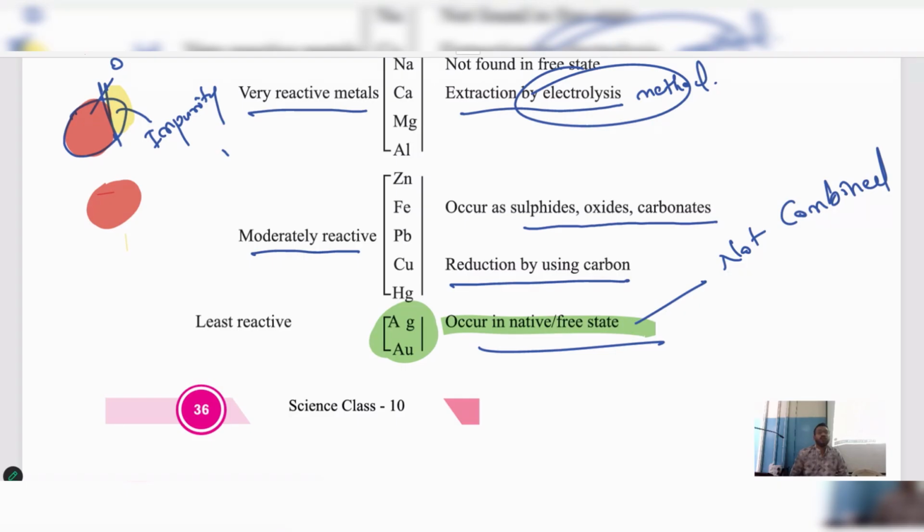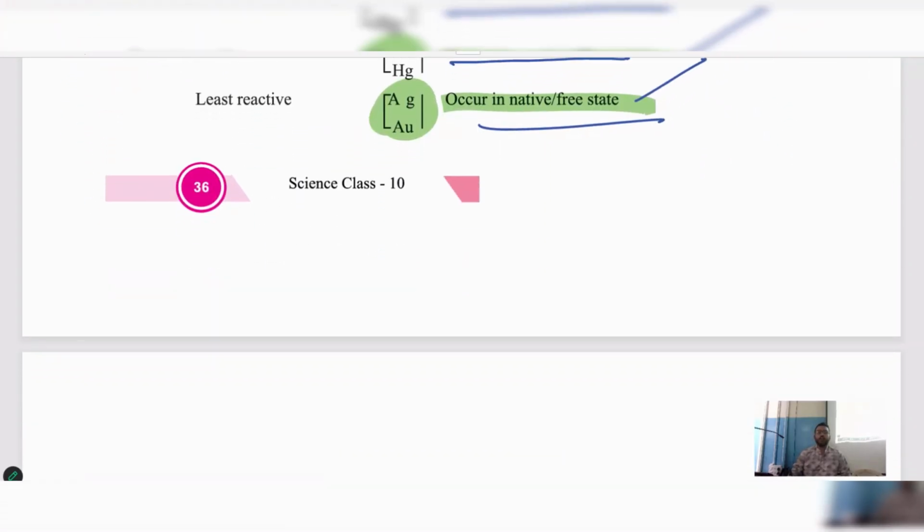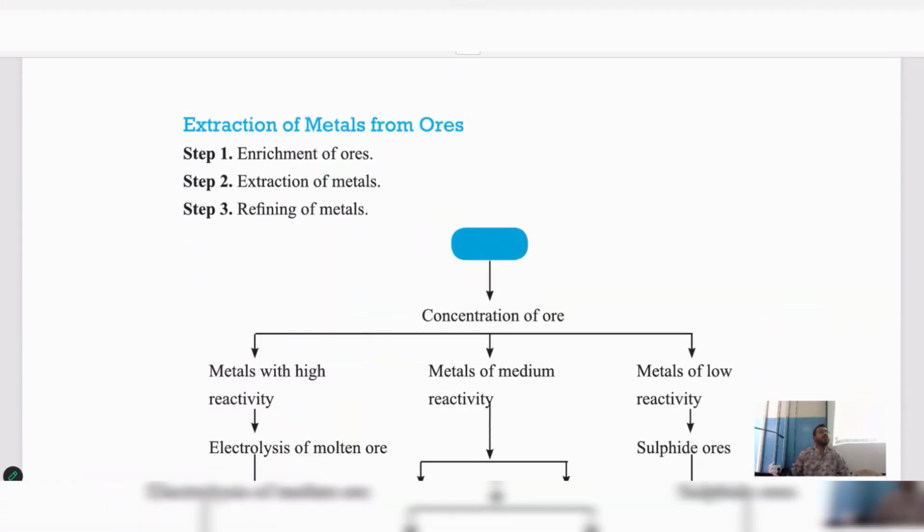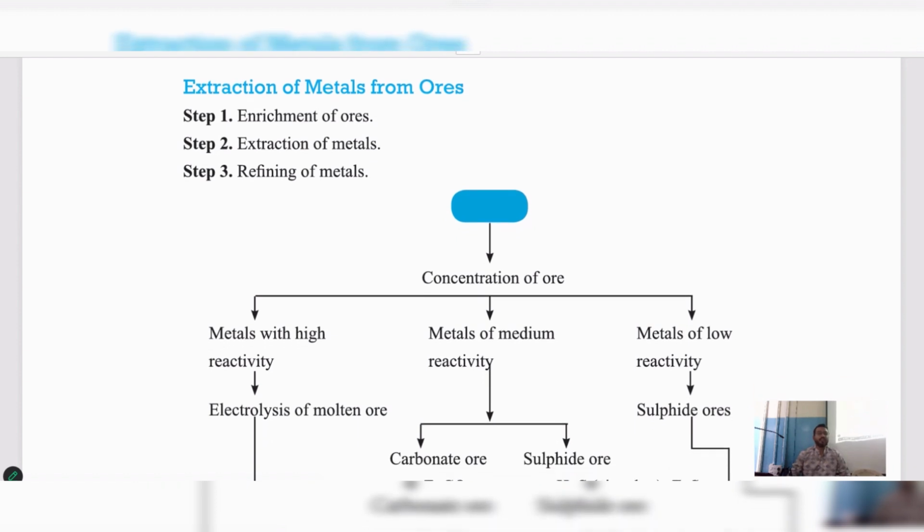Understood? If they ask you, name the method through which we can obtain pure gold, which method is required? No method is required. Why no method is required? Because already they are present in its pure form, or they are already available in its free state. So we don't want any method to extract them. I hope that you have got the clarity about the topic. Am I right? Now, still more in detail, we'll study about this extraction process.